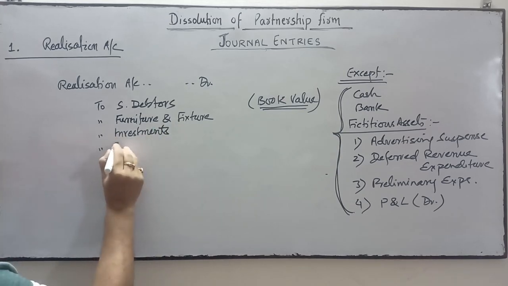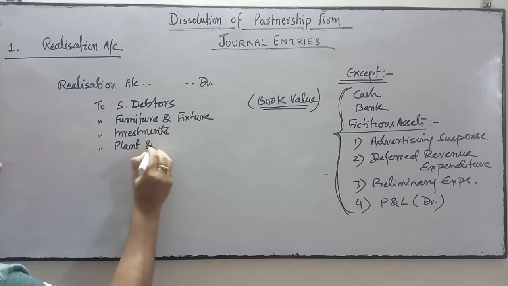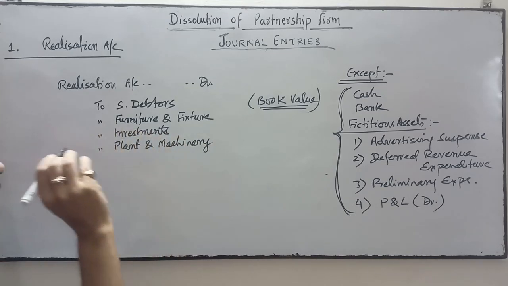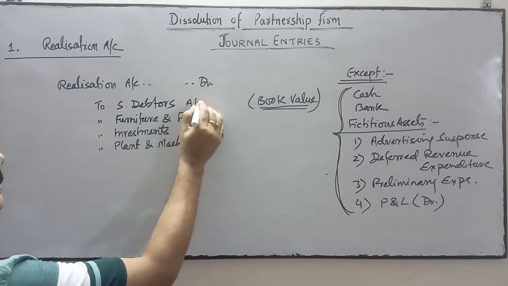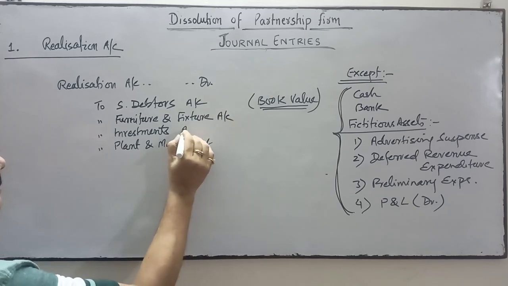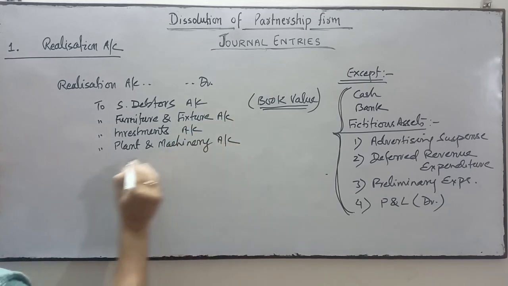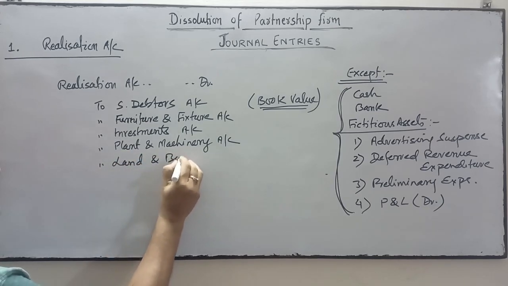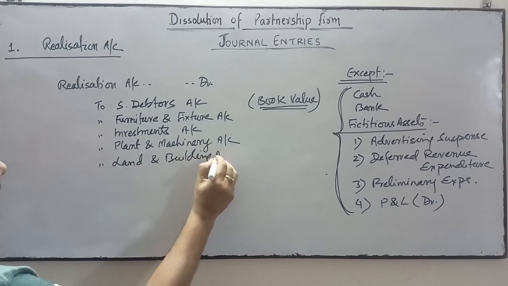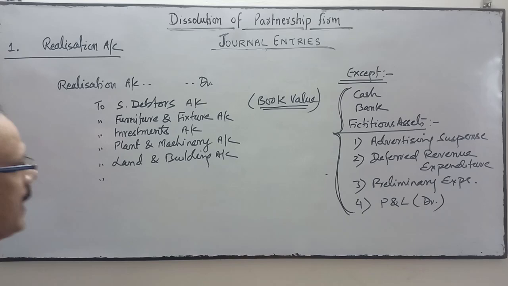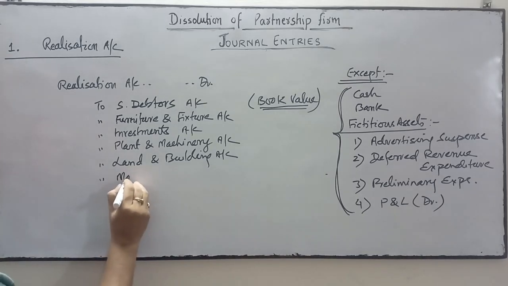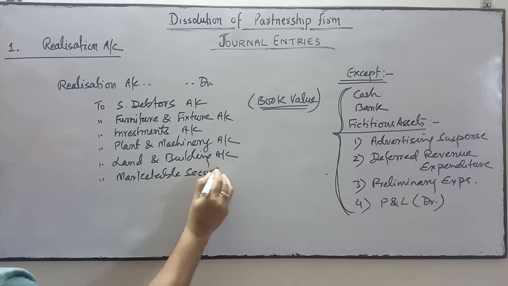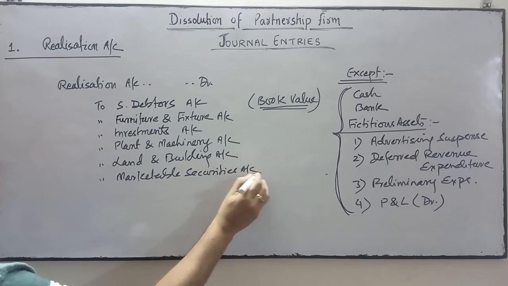Next may be plant and machinery. All sundry assets which can be converted into cash: debtors account, furniture account, investment account, plant and machinery, land and building, which are reflecting in the asset side of the balance sheet. Land and building, marketable securities, short-term investments are called marketable securities.